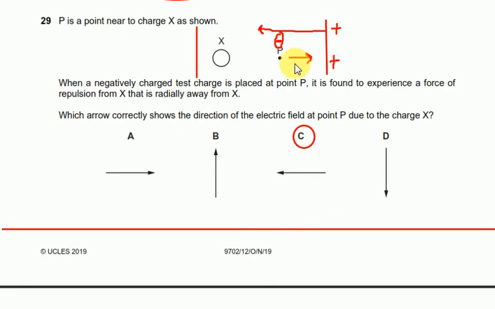So the electric field moves from positive to negative, and a negative charge moves towards the positive. So the electric field must be from right to left. So C is the appropriate answer. So that's it.